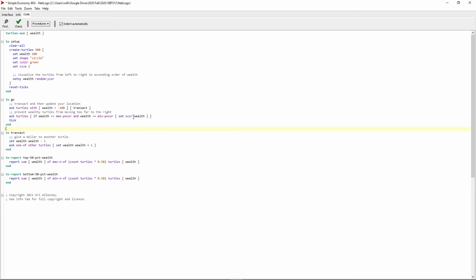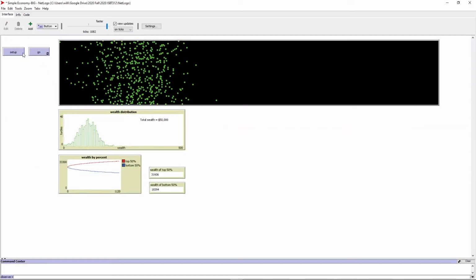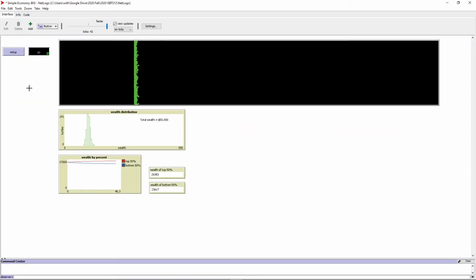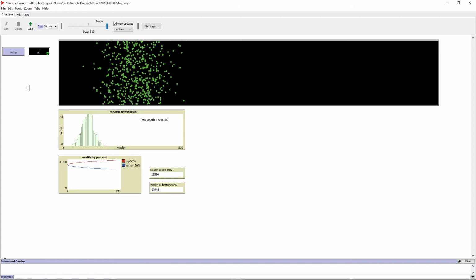They're just going to line up at 0 if they go too low, and they're just going to line up at 500 if they go too high. So I'm going to press the check button, and now there's no errors. I'm going to go back to the interface, set this up again, and go. And now I hope that I programmed it.